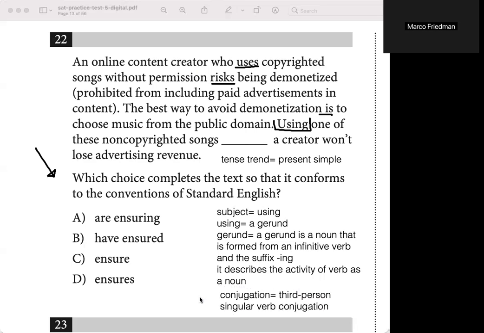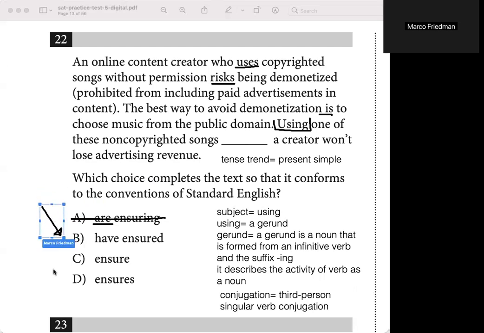Okay, so let's look at our options now. Letter A, are insuring. Well, this is a present continuous conjugation, but our helping verb are is plural, meaning it's for plural subjects, plural nouns and plural pronouns. So that right off the bat is not going to work. The next one, have insured.